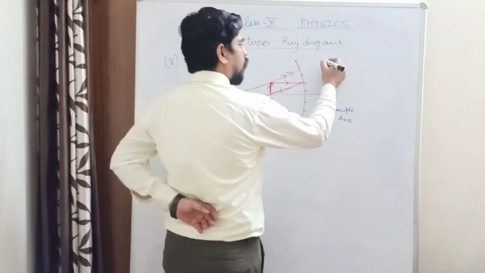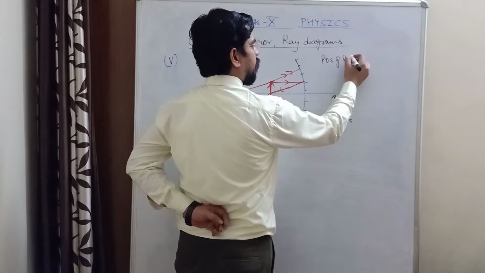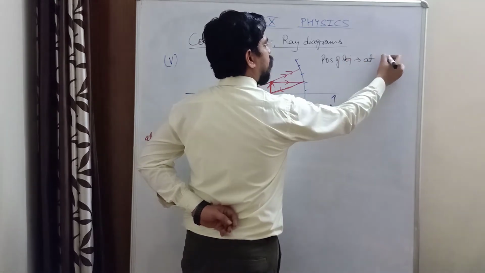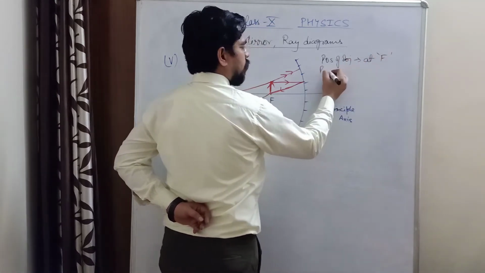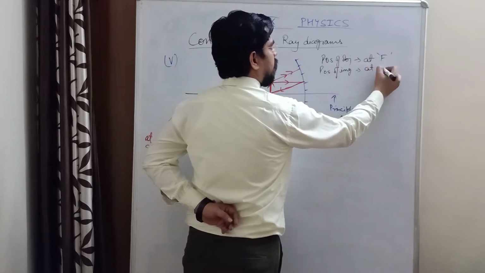So position of object in this case is at principal focus, and position of image is at infinity.